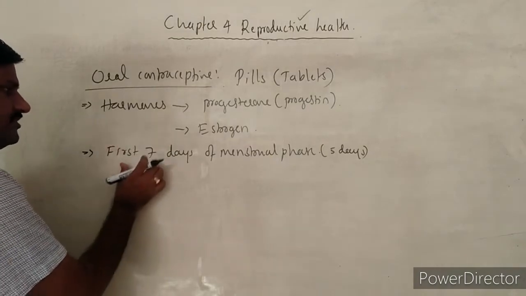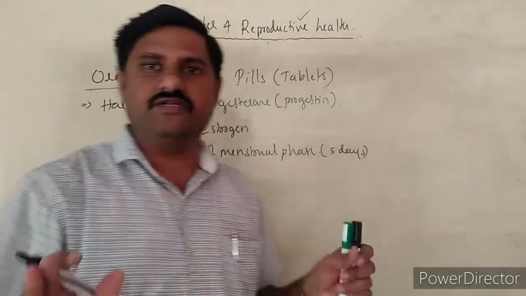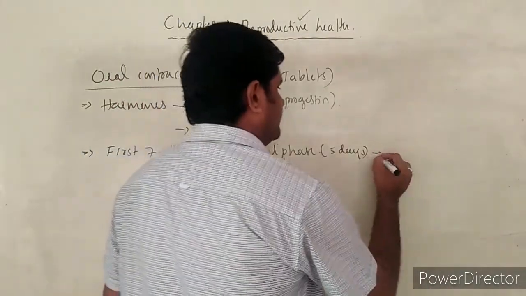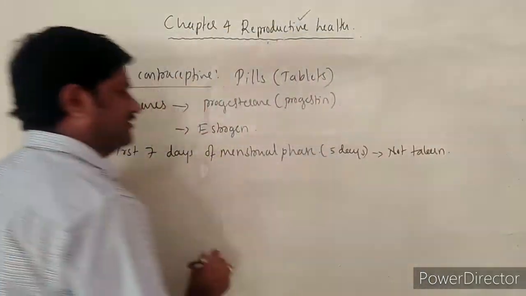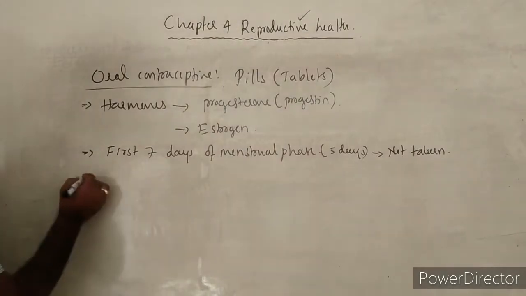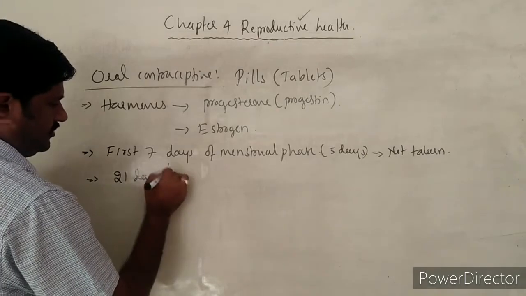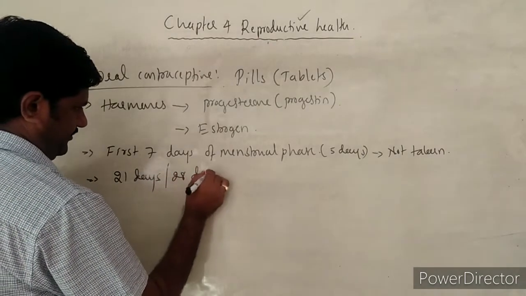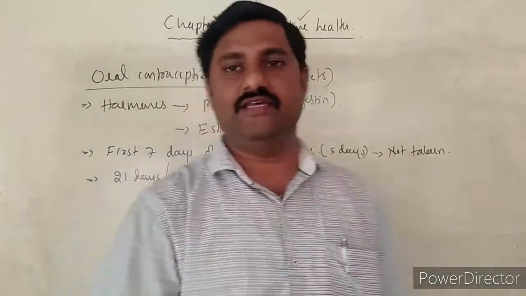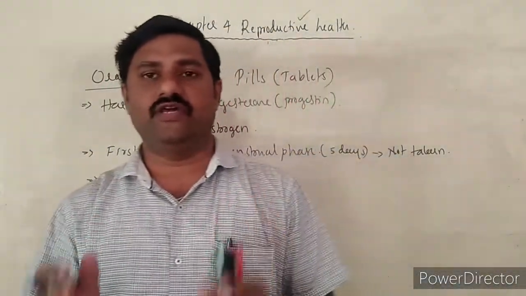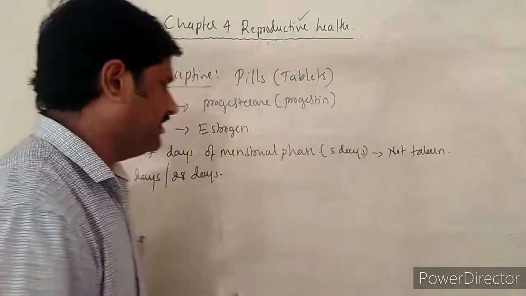So during the first 7 days, these tablets are not taken at all. Except these 7 days, for 21 days out of 28 days these tablets are taken, right? This is how we take these contraceptives orally, hence they are called oral contraceptives.